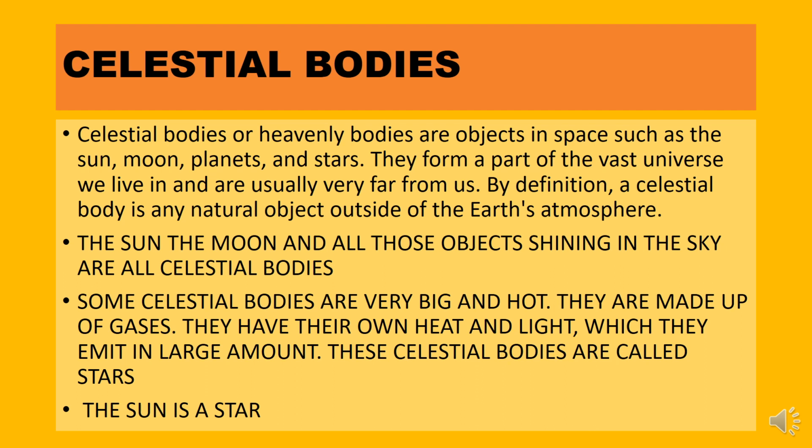Some celestial bodies are very big and hot. They are made up of gases. They have their own heat and light, which they emit in large amounts. These celestial bodies are called stars. The sun is a star.